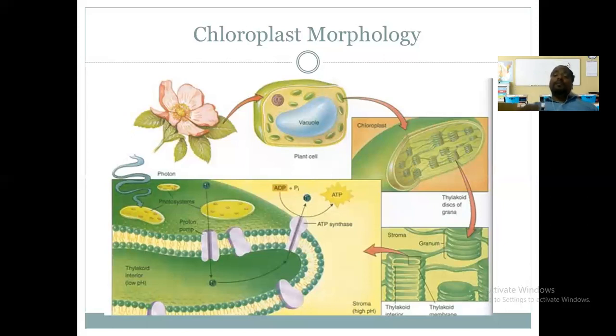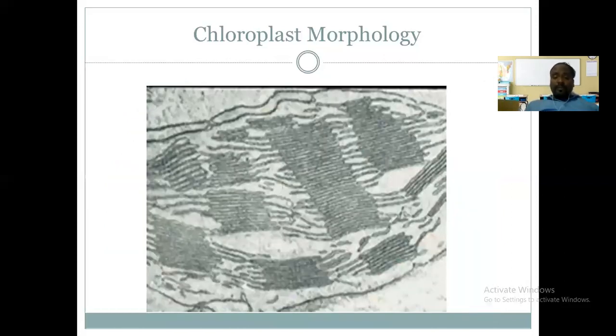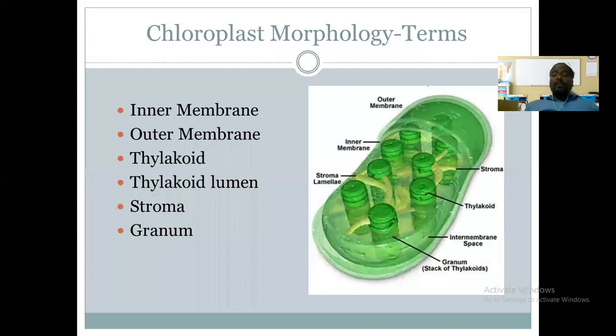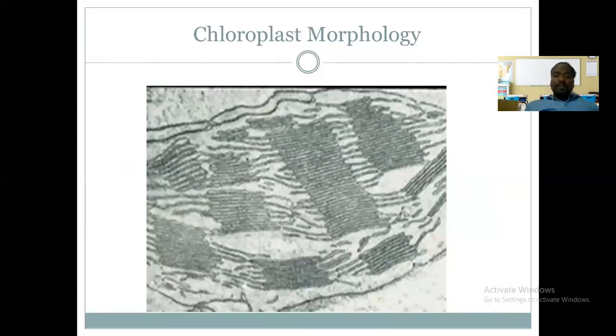In the stroma, there exist the grana, which are made up of numerous thylakoids, and these grana are connected with each other, isn't it? So this is the structure. You can see this is the electron micrograph of the chloroplast. This view is taken under the electron microscope, and this is how the chloroplast actually looks in the electron microscope.